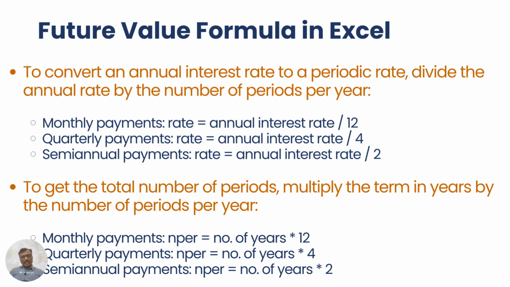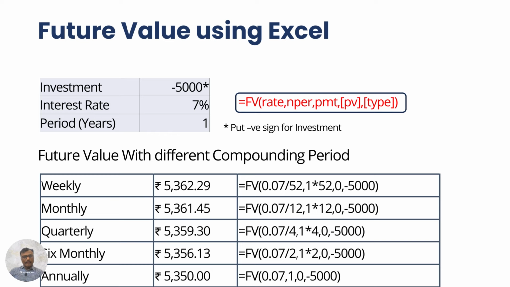If there is monthly compounding, divide the annual interest by 12. For quarterly compounding, divide it by 4, and so on. To determine the total number of periods, multiply the years by the number of periods per year. Here is the actual example from Excel.